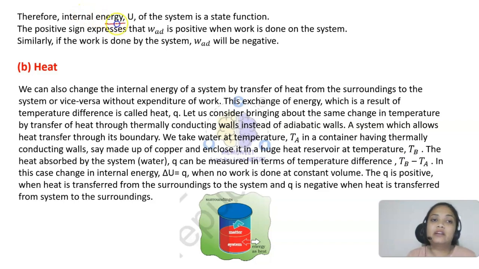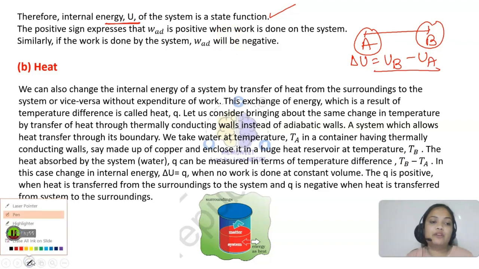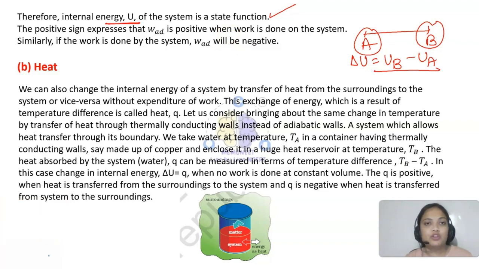So internal energy is not dependent on how that work was done, electrical work or mechanical work. It just depends on the fact that work has happened. It means the internal energy just depends on UB minus UA, the initial and final state. So it is a state function. See, this is the basic that I am telling you, because here you need to know the sign conventions also. Alright.